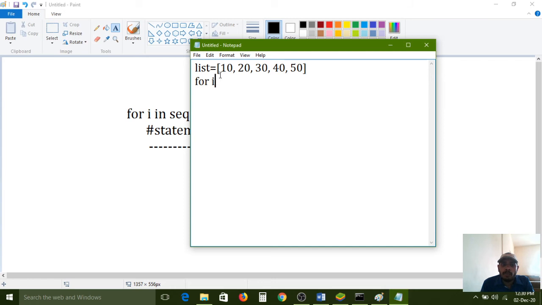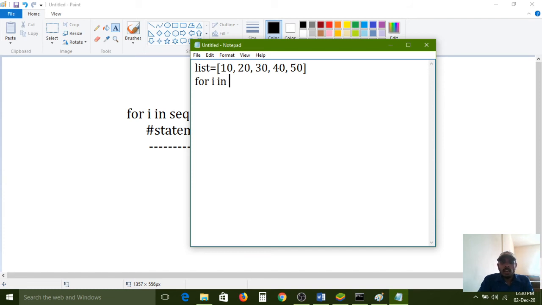After it prints the i value, again it will see the 20. The i variable will search the next value, so the i value becomes 20. Like this, the entire list is searched by the i variable, iterating all these values one by one. So i is the iterative variable. In this place, if you want to declare any other variable, we can use it, no problem. For your understanding, I have given the i variable here.